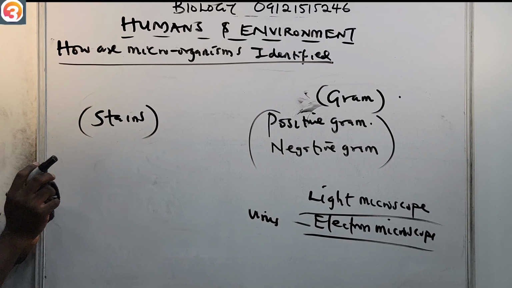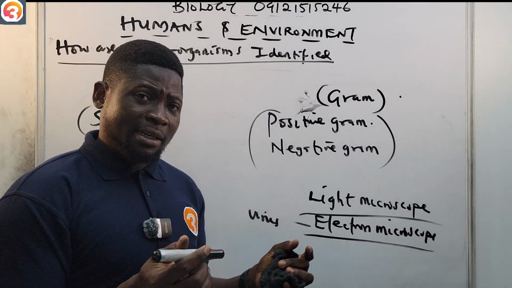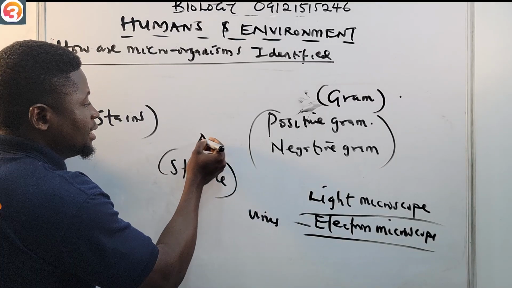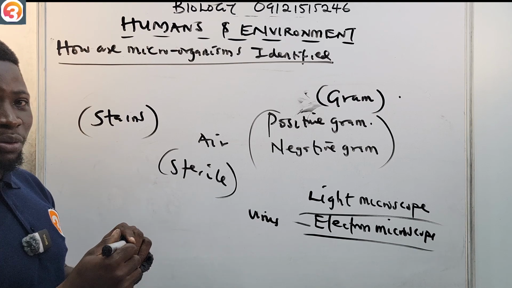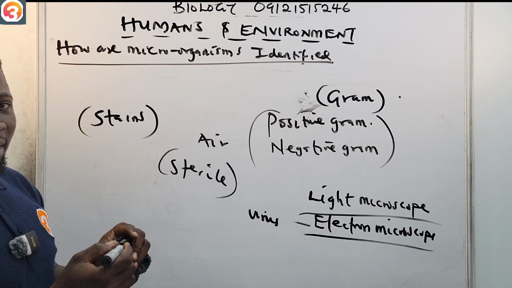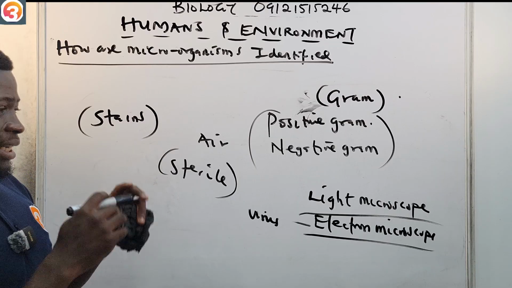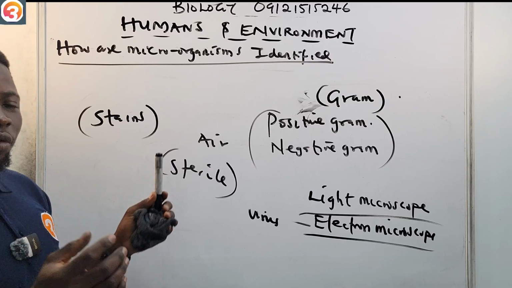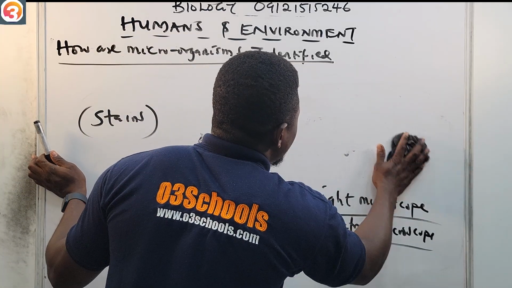And also to know that microorganisms are found in the air. The air is not sterile. The air that you see is not sterile. It contains dust particles and water droplets, and they carry a lot of microorganisms. So the air, which contains dust, water droplets and aerosols, carries a lot of microorganisms. So let us see some of these microorganisms that are carried by air.